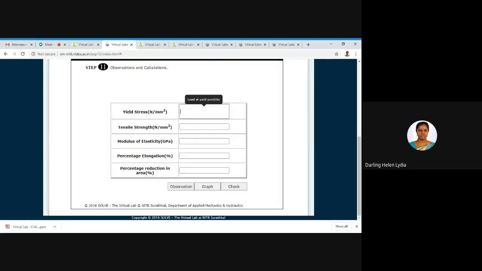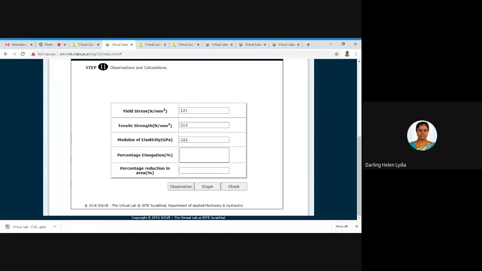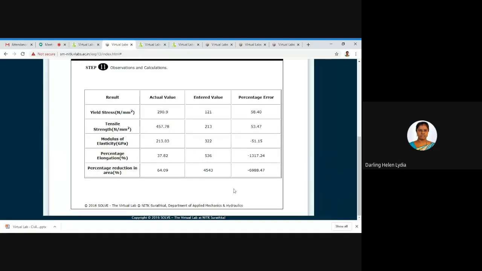For this time, I'm giving some values to check how it is working. You can go with anything. If you need the observation, you can see it here, or if you want to check the graph, you can check it here. If you want to check whether the answers I have given are correct or not, you can use the check option. So this is the actual value, the correct value based on the experiment performed, and this is the entered value.